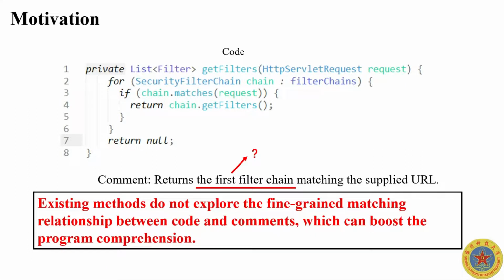Let me first introduce the motivation of our work. Here is an example from the Spring Security open source project, and the comment is written by its developers. Although the comment describes the functionality of the source code specifically, developers still do not know which part of code corresponds to the specific contents, for example tokens in the comment, with only the plain comment on hand. Therefore, existing methods do not explore the fine-grained matching relationship between code and comments, which can boost program comprehension.